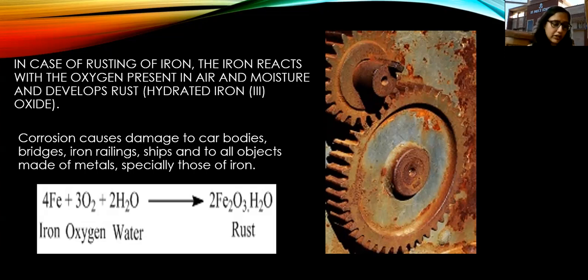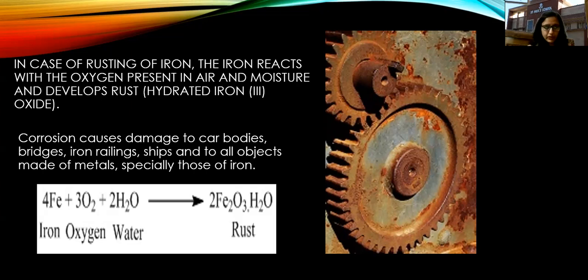Okay, or if I say in simple terms, how you can define, you can just say iron oxide, that is Fe2O3. So that also you can write at this level. Now this iron oxide, basically this rust is Fe2O3. It contains water also. So now what we can observe from this reaction: on the left hand side we had iron. Okay, और उसका chemical formula या फिर उसका symbol क्या है? Fe. And on the right hand side what we are getting is Fe2O3.